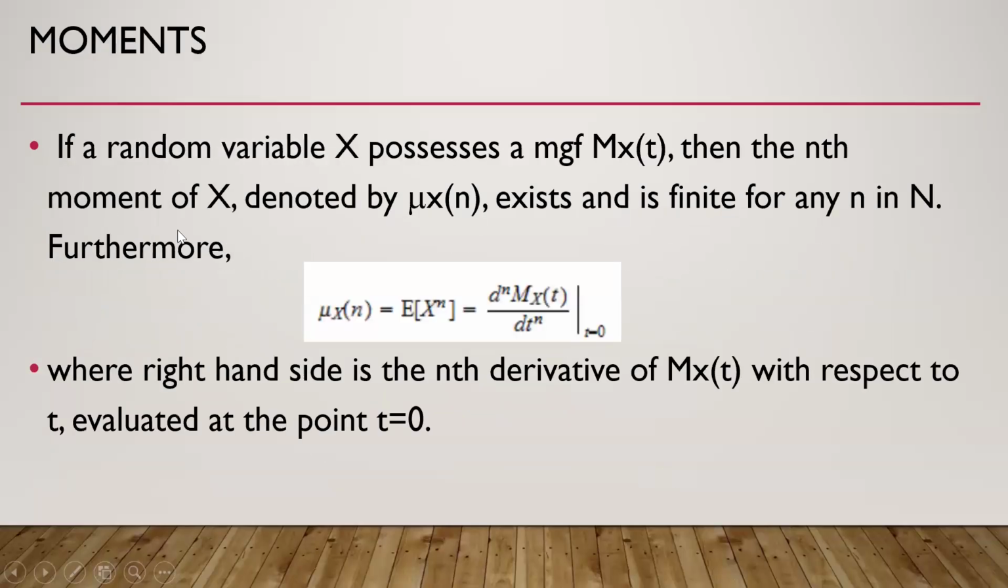Then if a random variable x possesses a moment generating function, then the nth moment of x, denoted by this, exists and is finite for all n belonging to the natural numbers. The nth moment is defined as this, where we calculate the nth derivative of the moment generating function and we set t equal to 0.